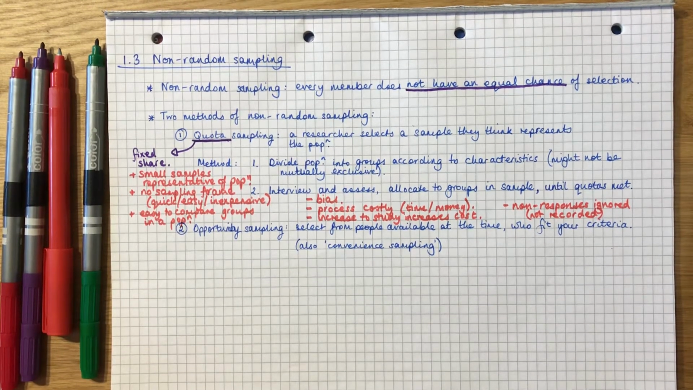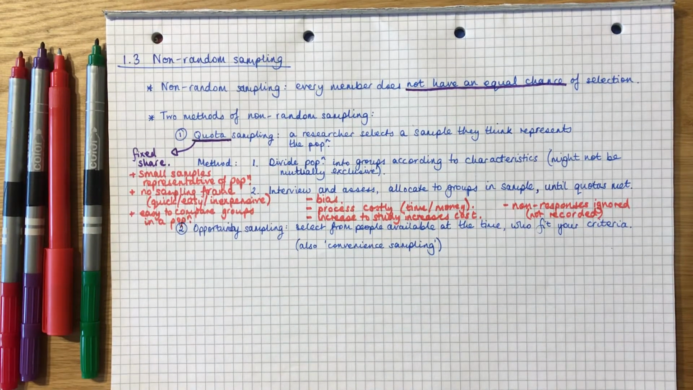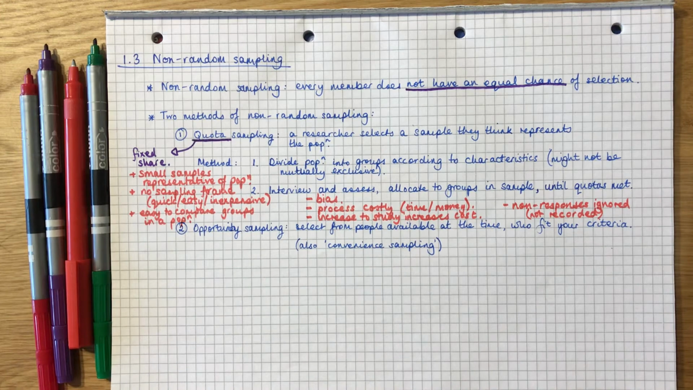Now, the second type of non-random sampling is called opportunity sampling. And opportunity sampling is where you just select your sample from whoever is available at the time, anybody who fits your criteria at the time. It's also called convenience sampling. So you've probably all encountered a time when you've been walking down the street and somebody with a survey has been approaching people with their clipboard to ask them questions about something. This is an example of opportunity sampling.